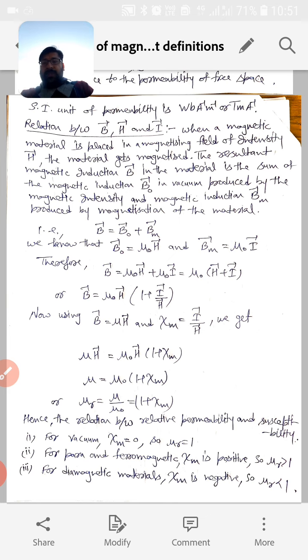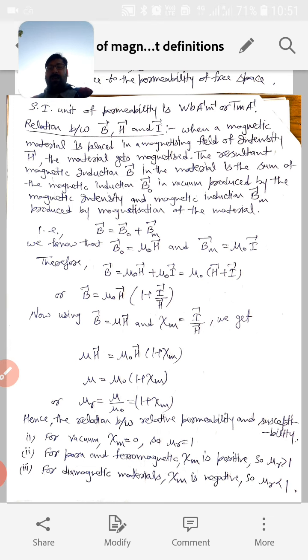So using B equals mu H and chi m equals I by H, we get mu H equals mu 0 H times 1 plus chi m.